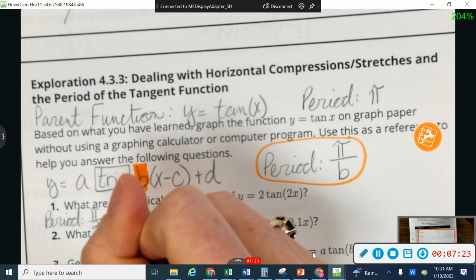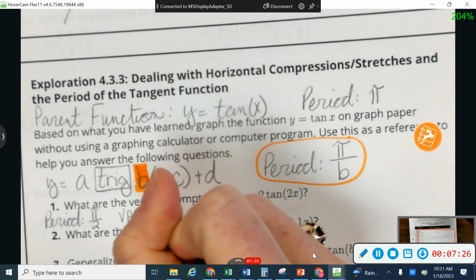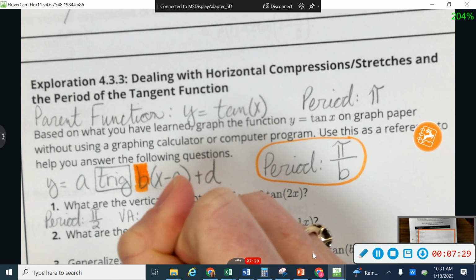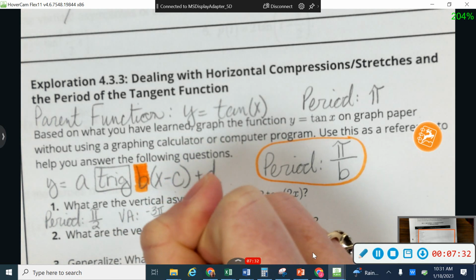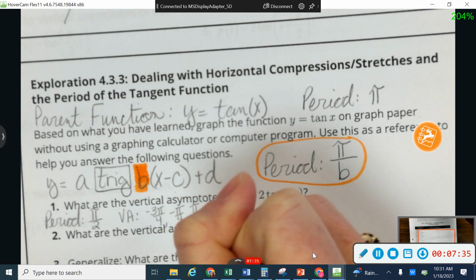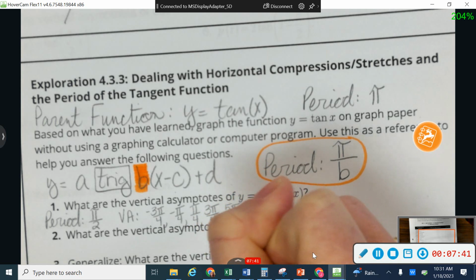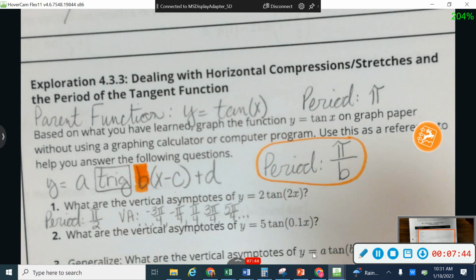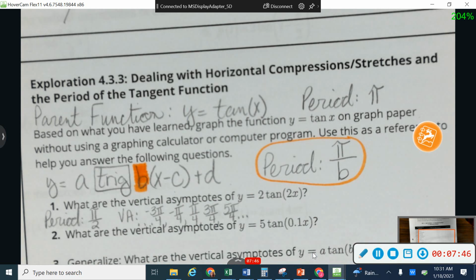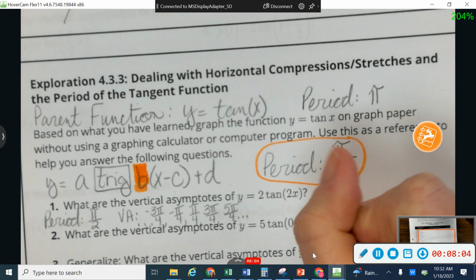Okay, so we just said that over there on my graph, I have a vertical asymptote at negative 3 pi over 4, and at negative pi over 4, and at pi over 4, and 3 pi over 4, and 5 pi over 4, and at all of my over 4s in both directions out into infinity. Now, I don't want to go and list all of those pi over 4s out into infinity. Okay, it would take an infinite amount of time, so we don't want to do that. So the way that we're going to list them is using a pattern that looks like this.